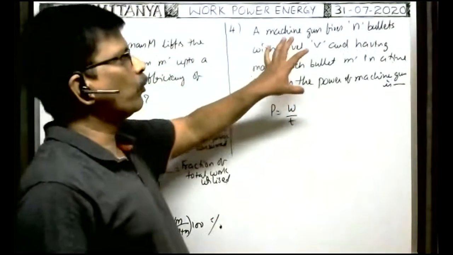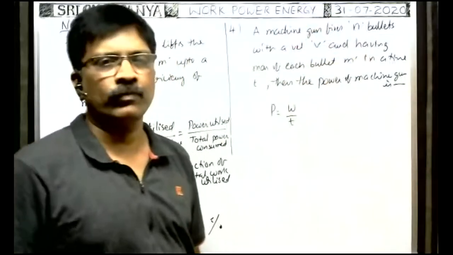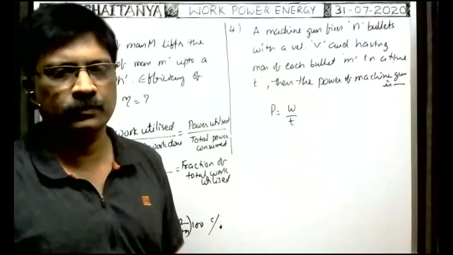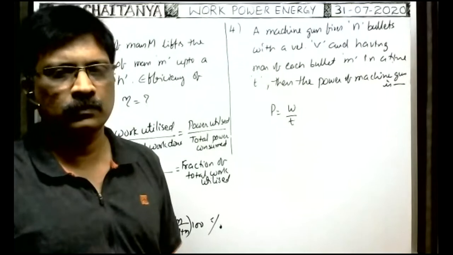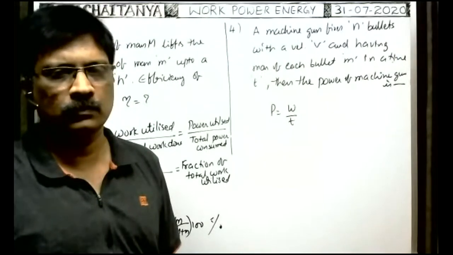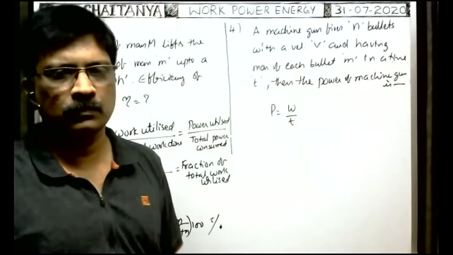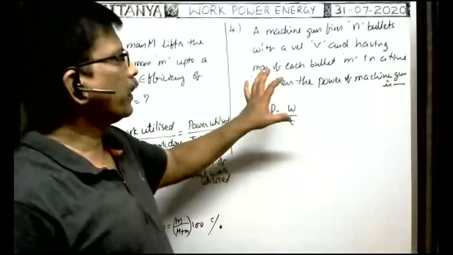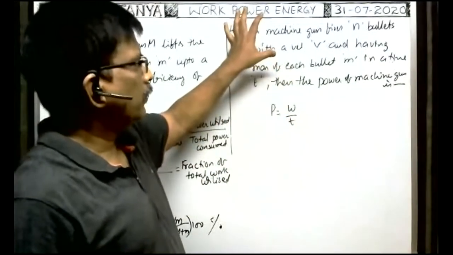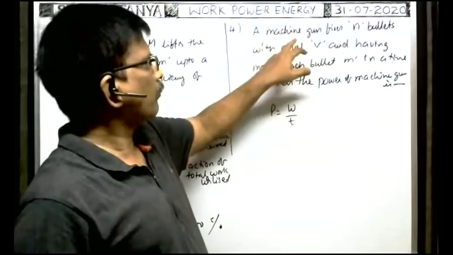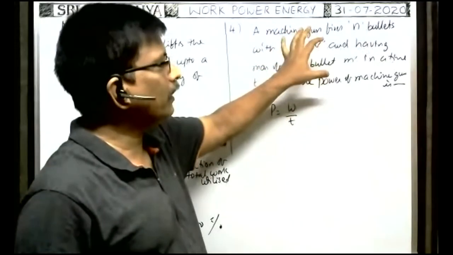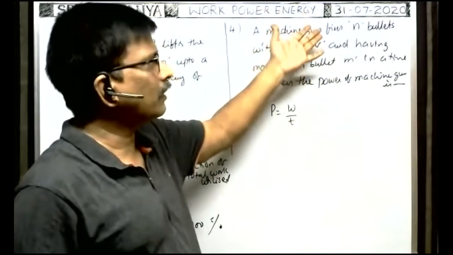Here, initially the bullets are at rest inside the machine gun. So because of the machine gun fires n bullets with a velocity v. Initially, the bullets are at rest inside the gun.